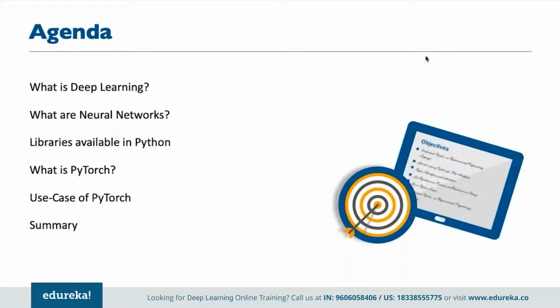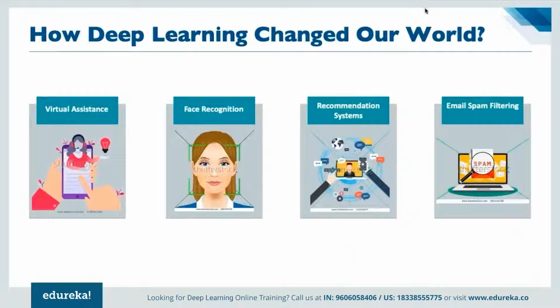So first of all, let's understand deep learning. How has deep learning exactly changed our world, right? For example, when we are talking with any virtual assistant that we can think of, like we have Alexa, we have Siri, we have Google Assistant, right? These all have been advanced by machine learning.